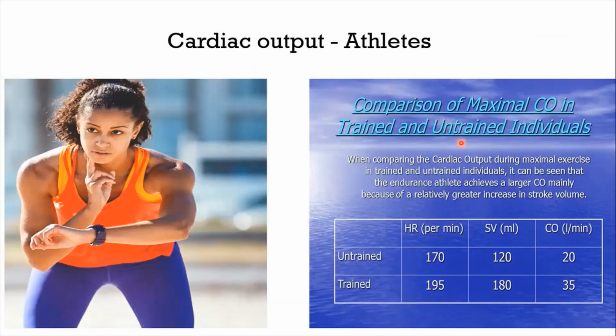In athletes, it may reach 36 liters per minute. Heart beats both faster and stronger to increase the cardiac output. Heart beats faster means heart rate increases. Stronger means stroke volume increases. As both are altered, cardiac output also increases. As the cardiac output increased, blood flow increases. This increase in blood flow ultimately increases the amount of oxygen being delivered each minute to the muscles. That means more oxygen goes to the tissues. So fatigue will be delayed.